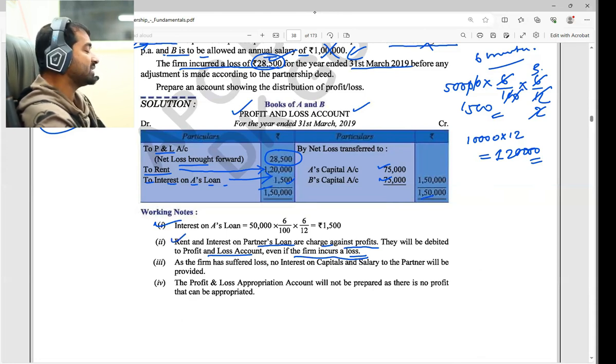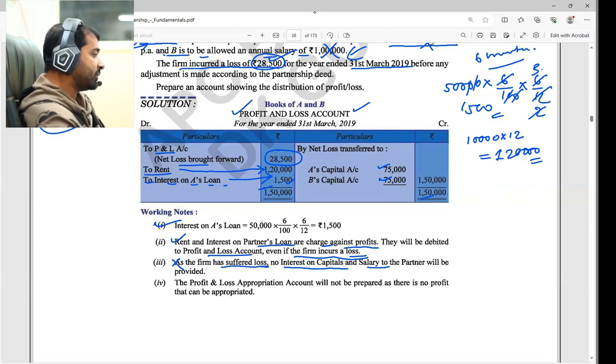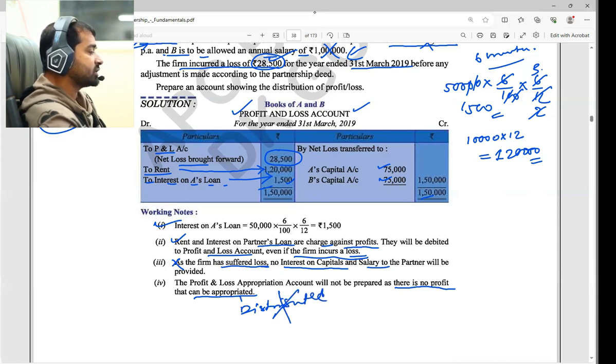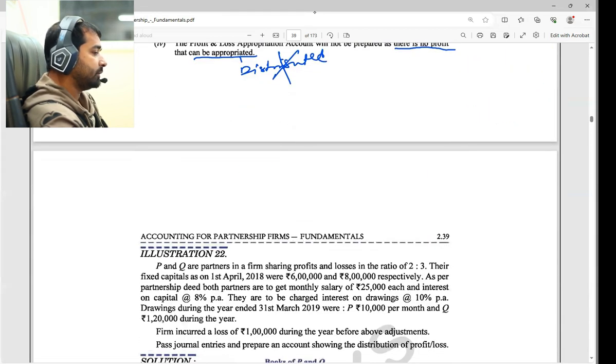They have given their own personal property, so they are supposed to get something in return, right? As the firm has suffered losses, there is no interest on capital, no salary, no bonus, no commission, no charity, no general reserve. Those things you should remember. That's why they are ignored. And the profit and loss appropriation account will not be prepared, because there is no profit. If there is no profit, there cannot be appropriation, there cannot be distribution. Appropriation means distribution. So it is not at all possible to distribute, that's why we are not making the appropriation account. That's it. Clear?